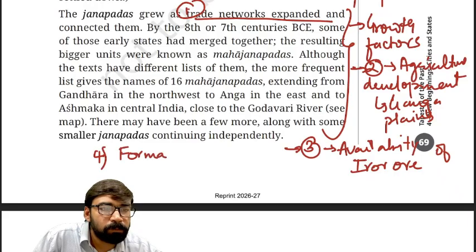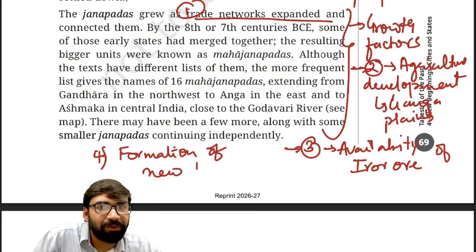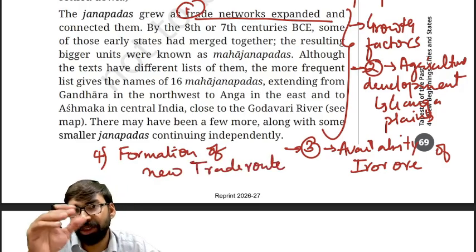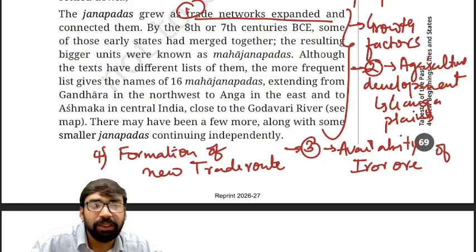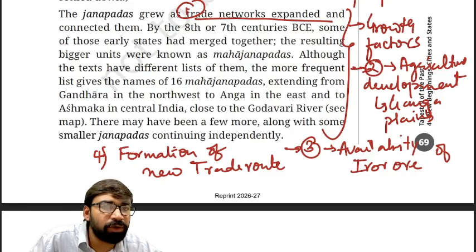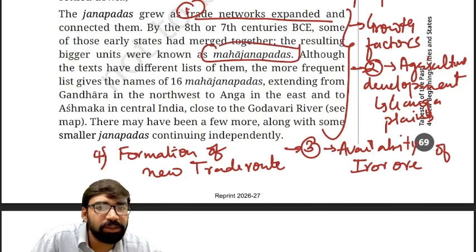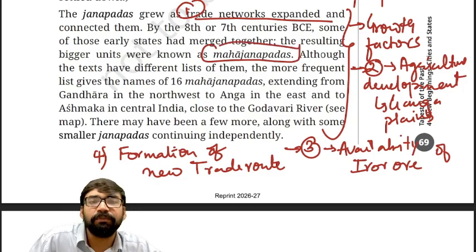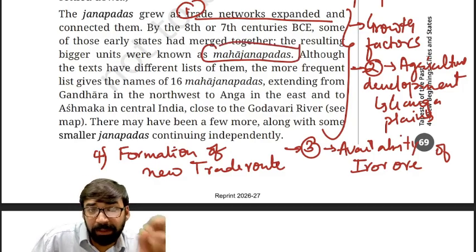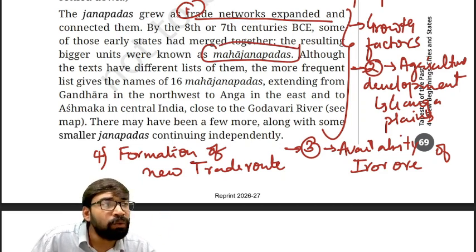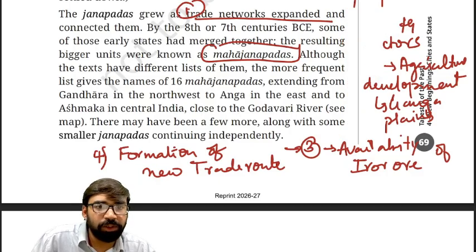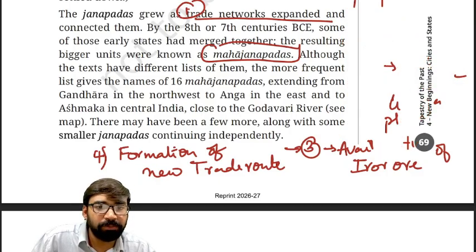Formation of new trade routes. Fine. These are the reasons for the growth of Janpad. Fine. Next, we need to understand what you understand by this term called Mahajanpad. So let's try to understand Mahajanpad, and keep writing all these reasons for how the growth of Janpad took place. Clear? So now we'll talk about the Mahajanpads.